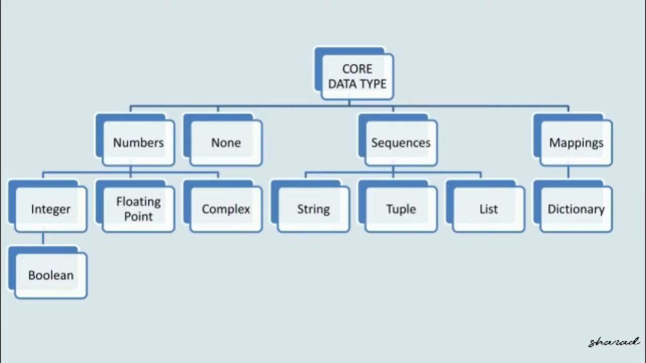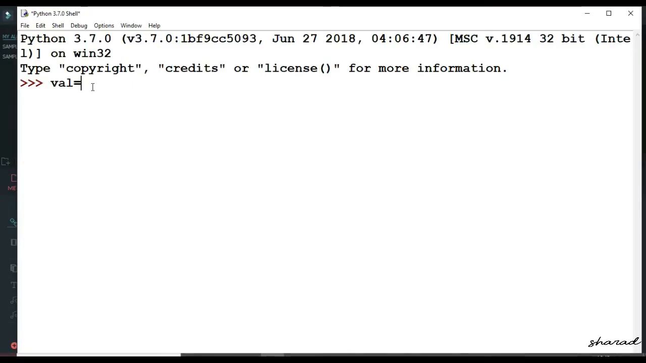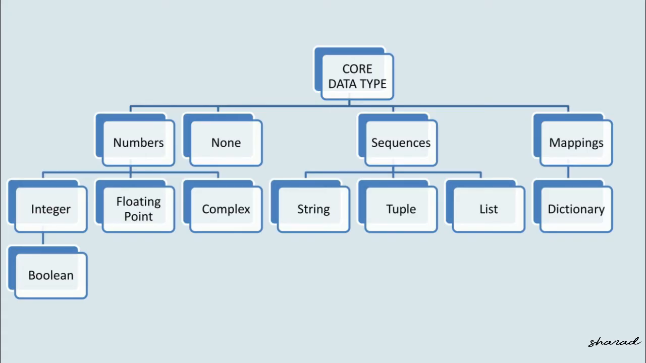Next is None. This is a special data type with a single value. It is used to signify the absence of any value or condition. It means we have not assigned any value to the variable, so it is represented by None. Python does not display anything when we give a command to display the value of a variable containing the value None. So as you can see, numbers can be of any type, that is integer, floating point, or complex number. Sequence can be classified into string.